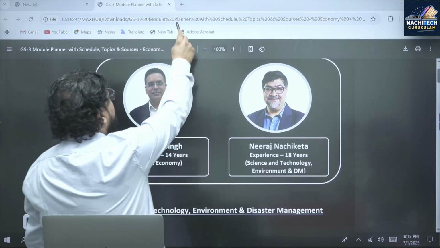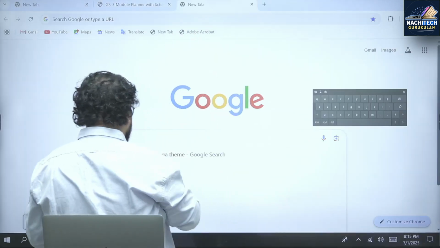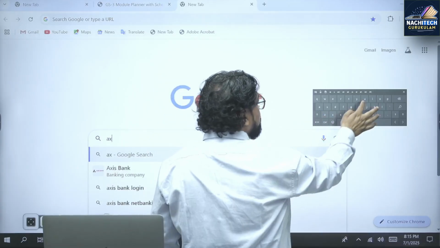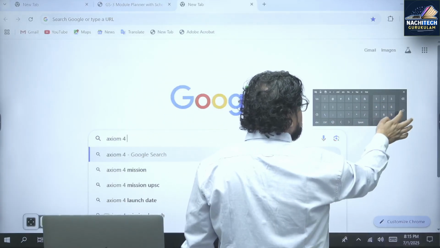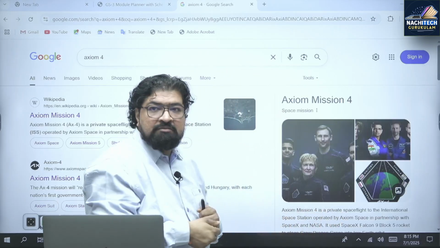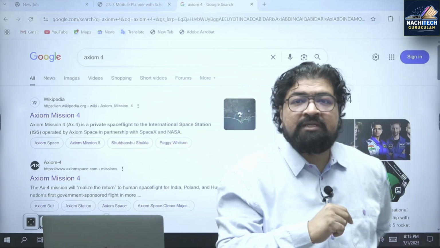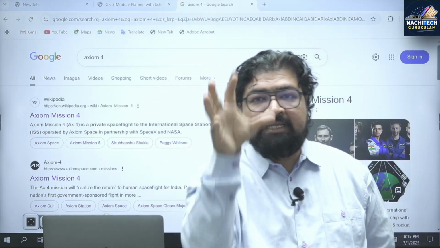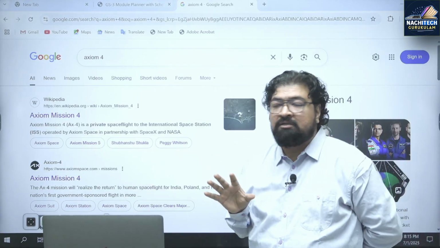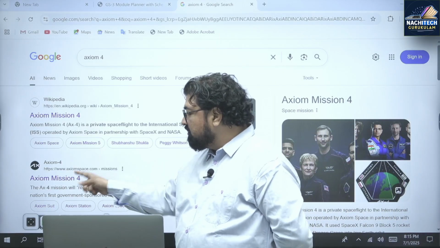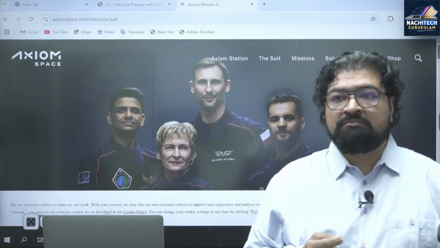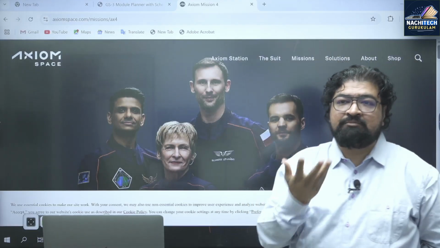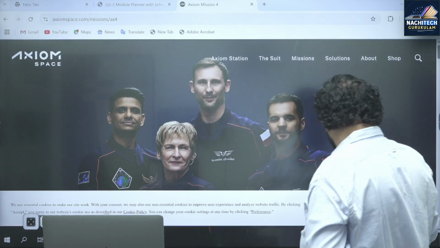Now, if you look here at the Google search for Ax-4, there is a lot of content, right? But where do you have to look for the right content? ChatGPT and AI can give you some curated content, that's all right. But what is very important is this website. You just have to take 5 to 10 minutes to go through it.